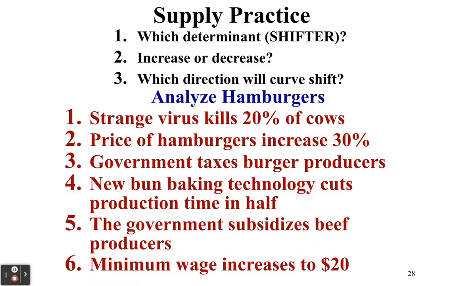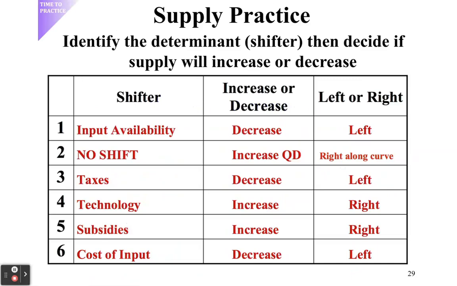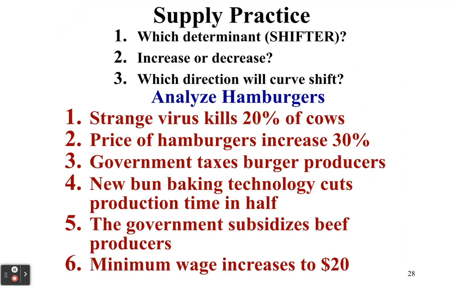Okay, so if you're watching now, let me just show you this. This is the answers. So you can pause it here and make sure you have the right answers. Now let me go back and explain why. So if there is a strange virus that kills 20% of all cows, and our product is hamburgers, the determinant, the shifter here, is going to be input prices, or really more input availability, because we have fewer cows. So if we have fewer cows, it's going to make it more expensive or harder to produce. So we're going to decrease supply and shift it to the left.